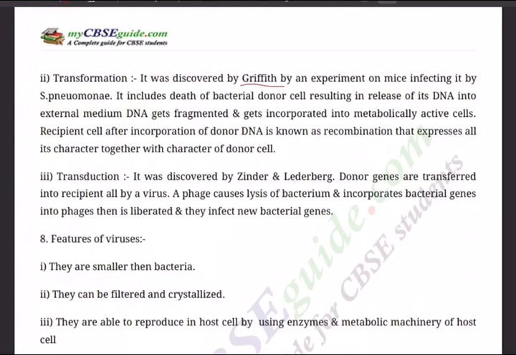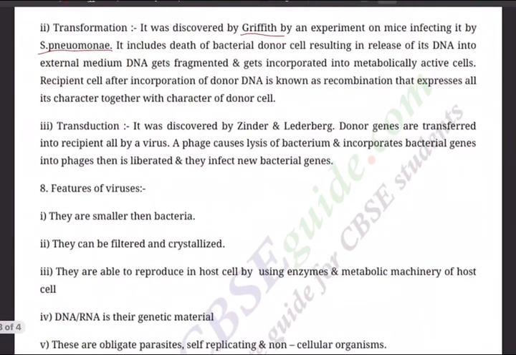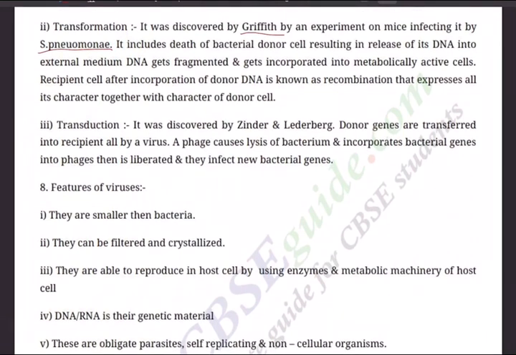An experiment on mice, infecting them with pneumoniae. It includes death of the bacterial donor cell, resulting in release of its DNA into the external medium. DNA gets fragmented and gets incorporated into metabolically active cells. So the recipient cell after incorporation of donor DNA is known as recombinant. That expresses all its characters together with the characters of the donor cell. So this is called transformation, by having the DNA from the partner.